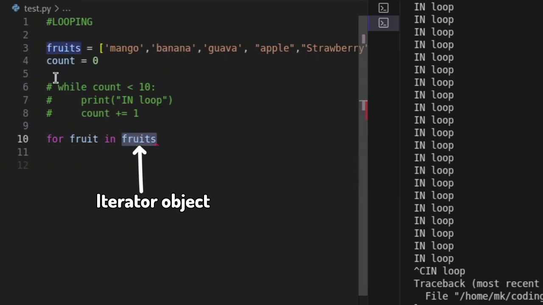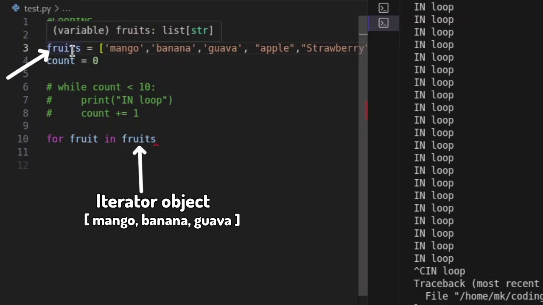This is my own variable called fruits. If you notice, I store a list of fruits inside it: mango, banana, guava, and so on. So this is a list. Then I set for fruit in fruits. This is my new variable fruit, in fruits, which is my old variable, a sequence, which is a list.